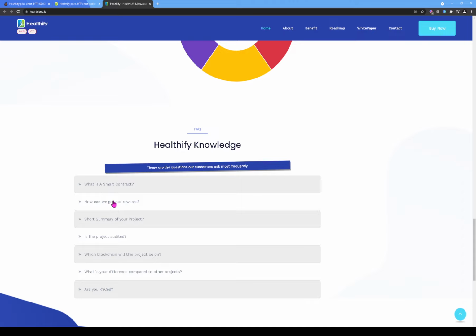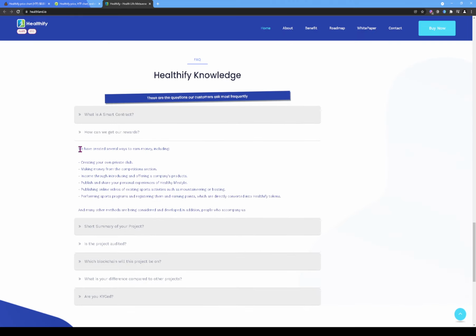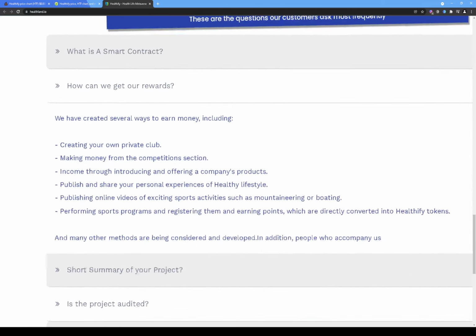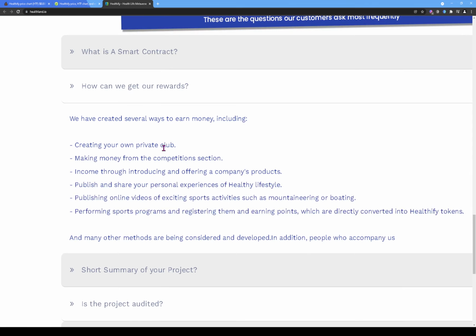All right, so let's just scroll down a little bit. How can we get rewards? Let's click on this, and it says we have created several ways to earn money, including creating your own private club, making money from the competition section, income through introducing and offering a company's product, publish and share your personal experiences of healthy lifestyle, publishing online videos.